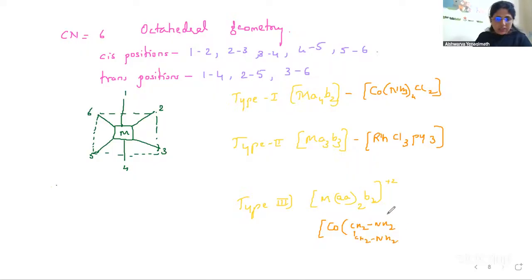CH2NH2, CH2NH2. So you can see here two bidentate ligands. It is having two donor sites, and then B2 can be taken as Cl2 plus 2. So these are the examples for different types where octahedral complexes are seen.